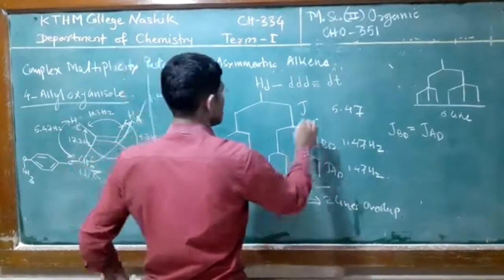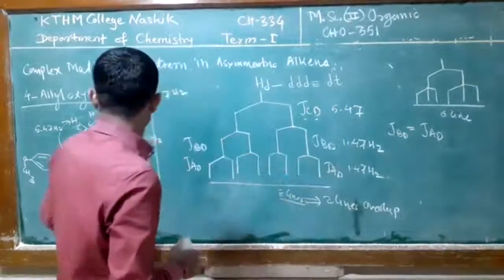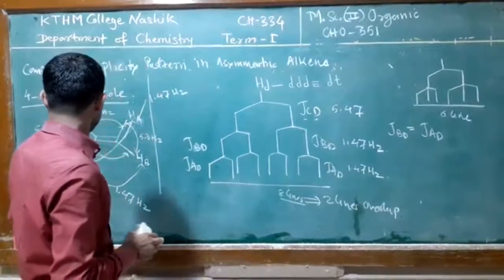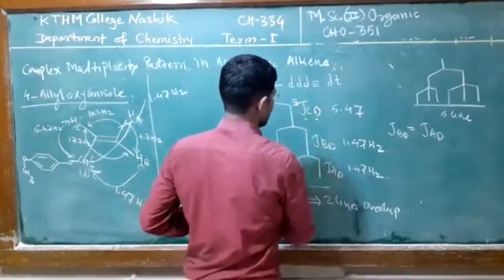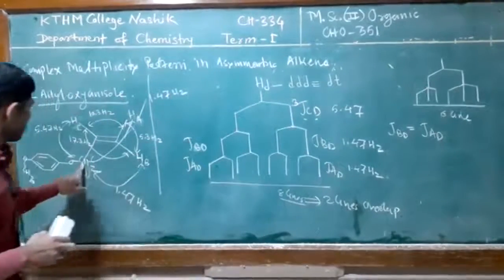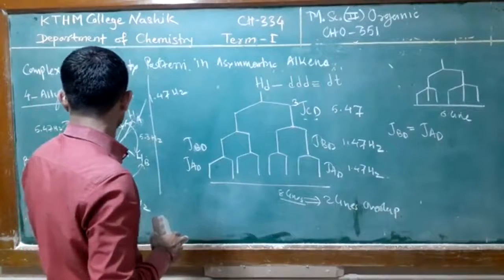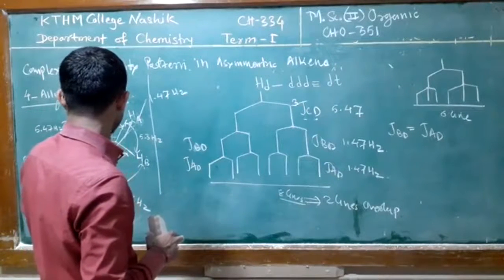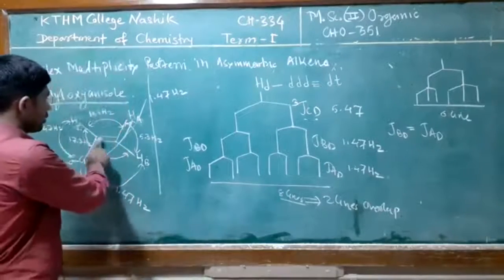So this DC coupling here, CD coupling, sorry, is actually 3J coupling, that is 3 bond coupling. Again the coupling between the D proton and B occurs through the bonds, 1, 2, 3.